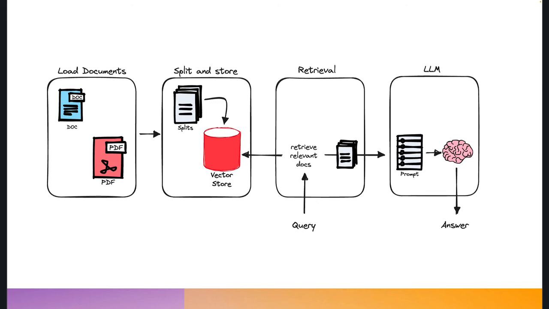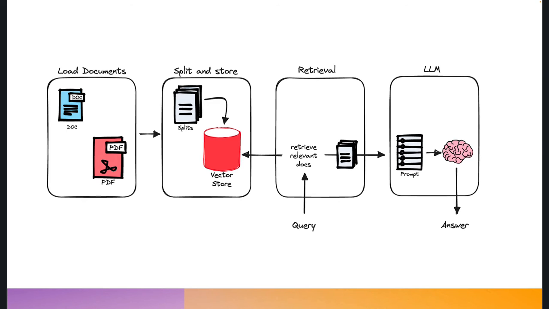You have to keep the state client side. So we're going to split up these documents into splits or chunks or whatever you want to call them. And then we're going to store those splits into some form of database. Now, a very popular form of database is a vector store. That's not the only type of database you can use, but it's often used with these type of applications.